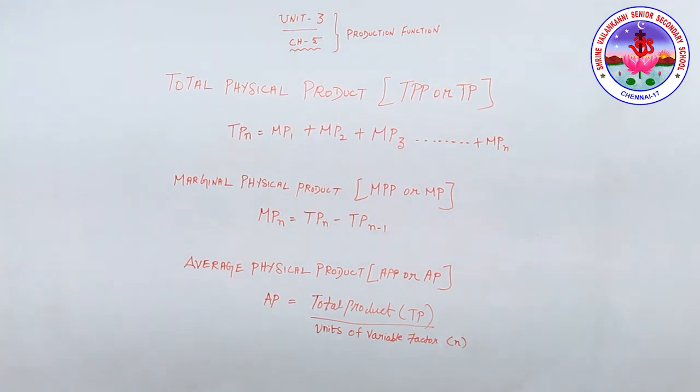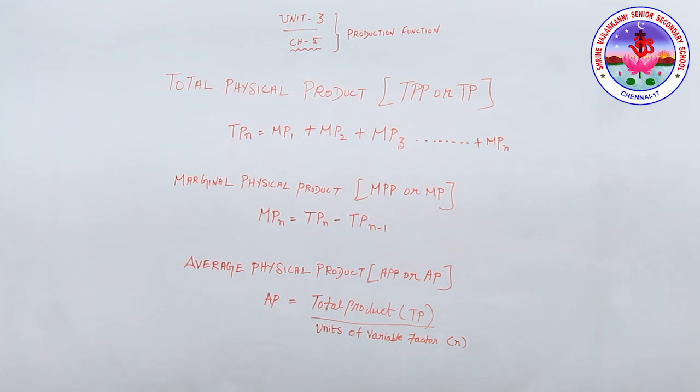Now average physical product, APP or AP, average product, which equals total product divided by units of variable factor. What is average product? It refers to the output per unit of variable input.